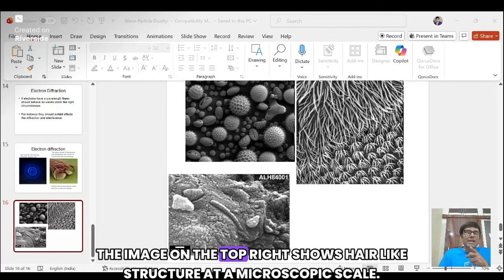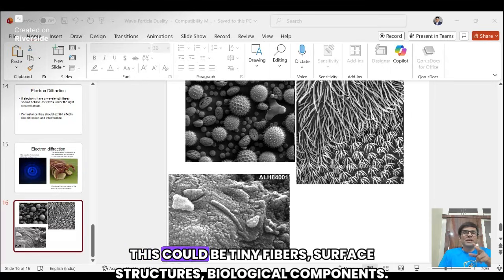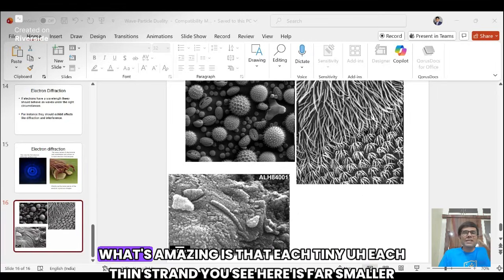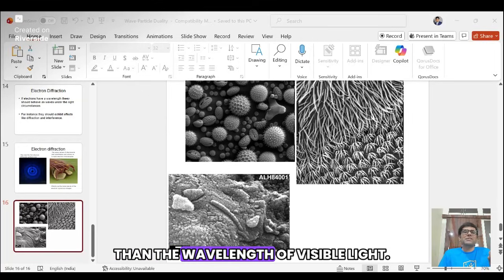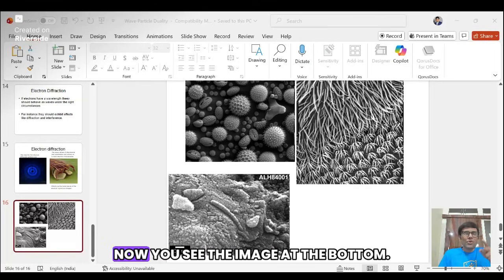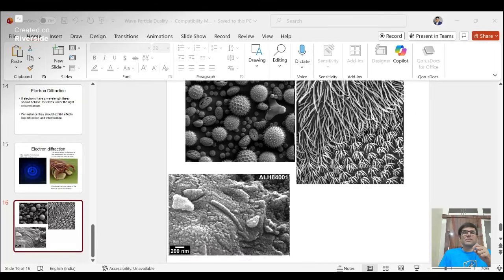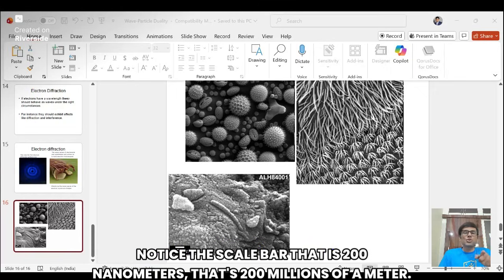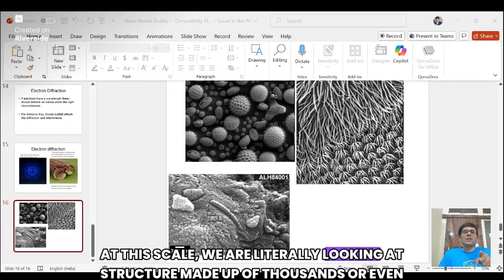The image on the top right shows hair-like structures at a microscopic scale. These could be tiny fibers, surface structures, biological components. What's amazing is that each thin strand you see here is far smaller than the wavelength of visible light. Now you see the image at the bottom. Notice the scale bar, that is 200 nanometers. That's 200 billionths of a meter. At this scale, we are literally looking at structures made up of thousands or even hundreds of atoms.